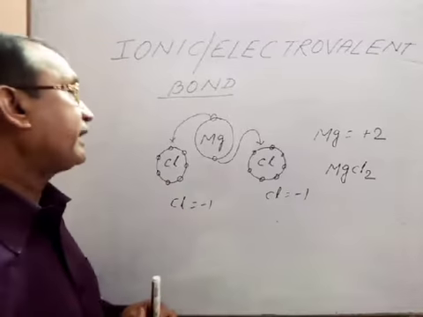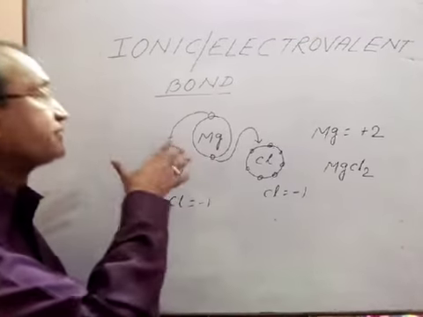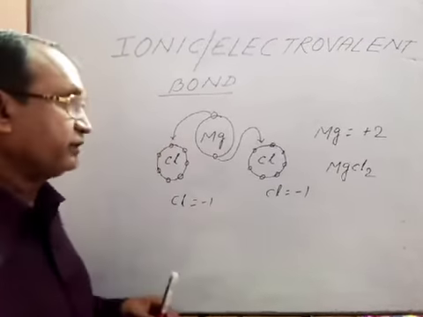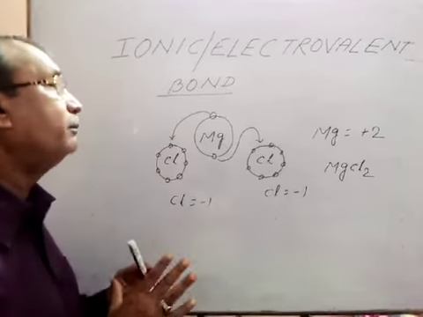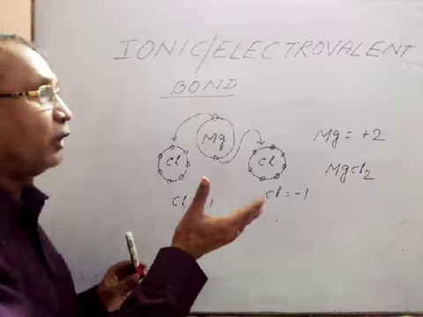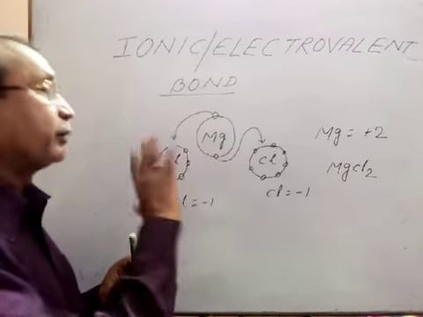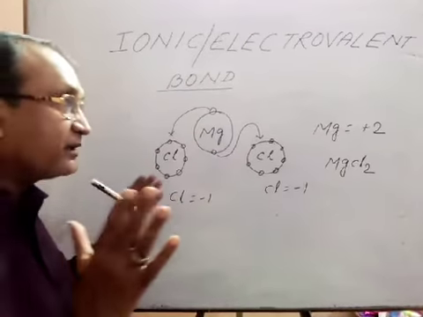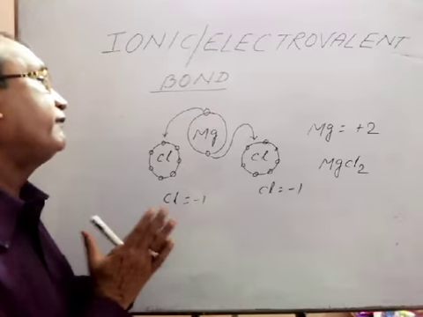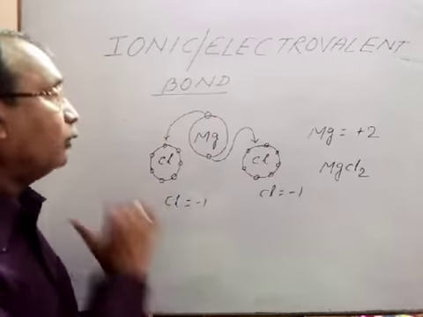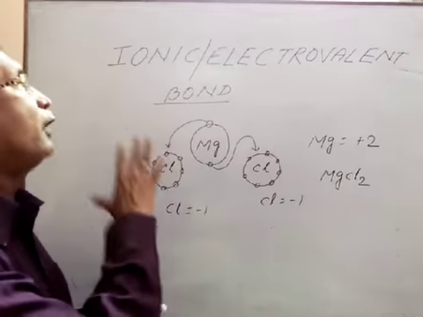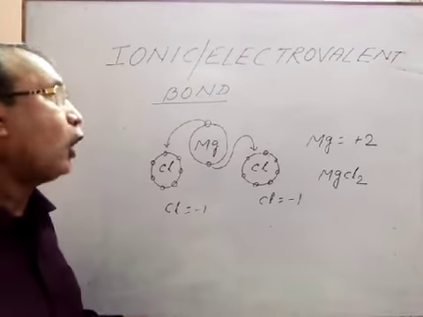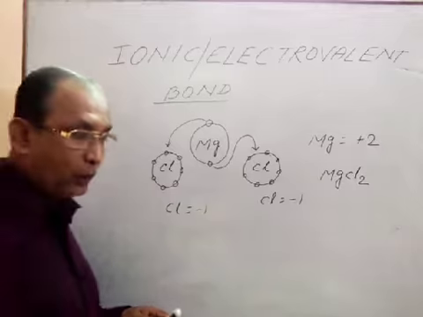As per our chemical bonds, this is the strongest bond. This is the strongest bond because this bond is formed by giving and gaining of electrons, that is the formation of ions. For that, the attraction is very, very high. Now we will come to the properties of ionic bonded compounds or electrovalent bonded compounds.